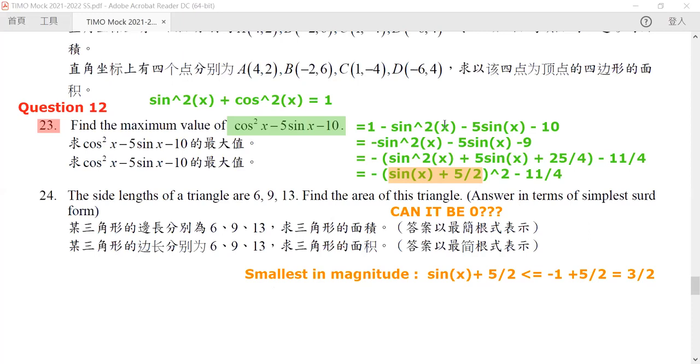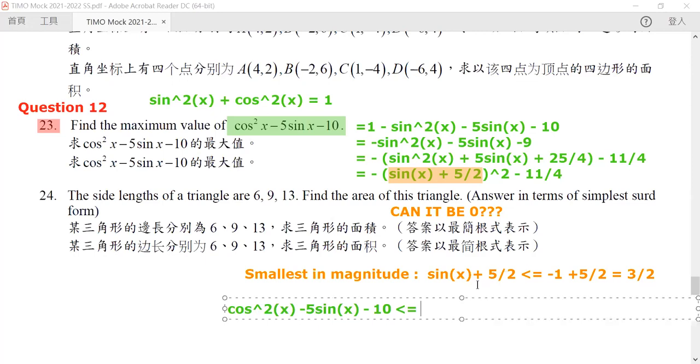All right. So now we can safely say that for our expression cosine square x minus 5 sine x minus 10 is less than or equal to, when the middle part equals 3 over 2, minus 3 over 2 square minus 11 over 4.